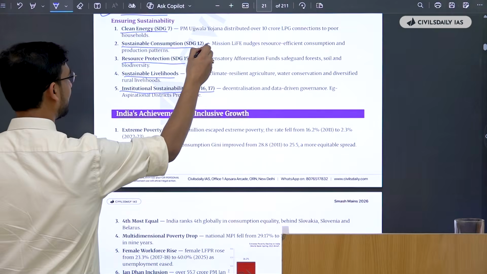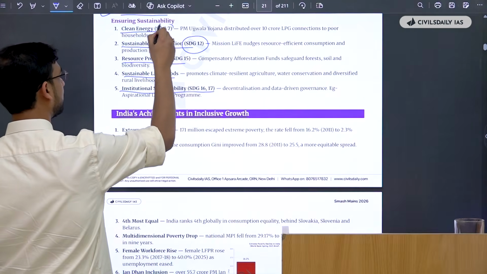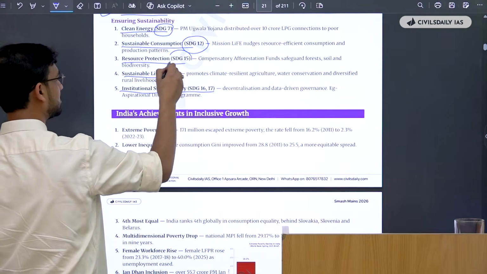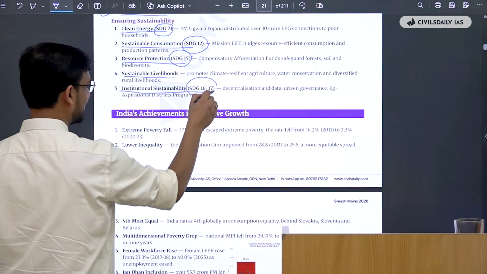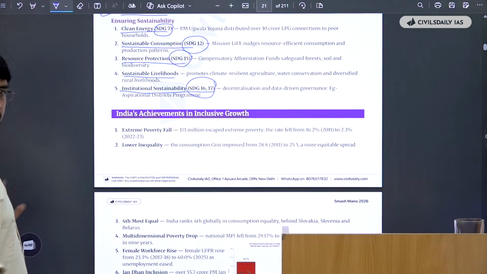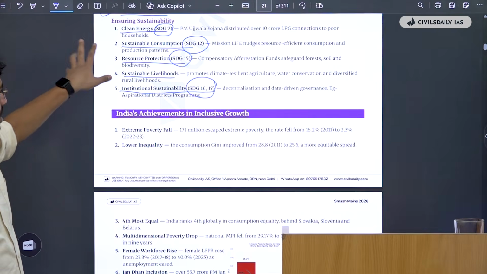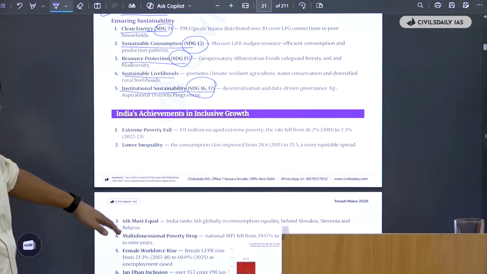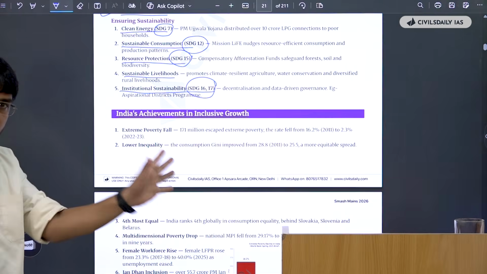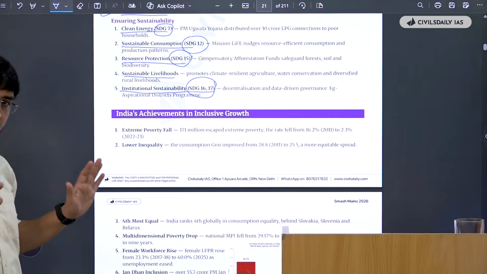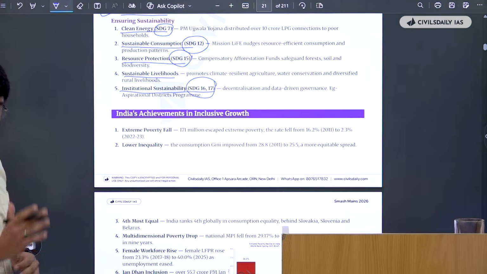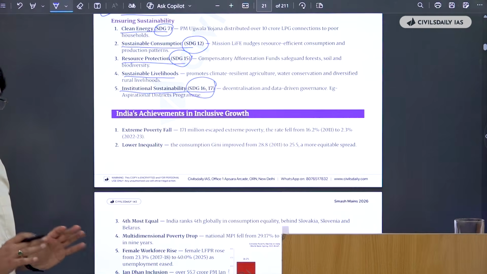What they have done is reduce the burden of learning the SDGs as well. Use them directly as they are. Institutional sustainability, SDG 16 and 7. If you just remember the boldened part of this document, your economy and agriculture are done for. You are very comprehensively ready for questions number 1 to 4 and 11 to 14 in the paper.